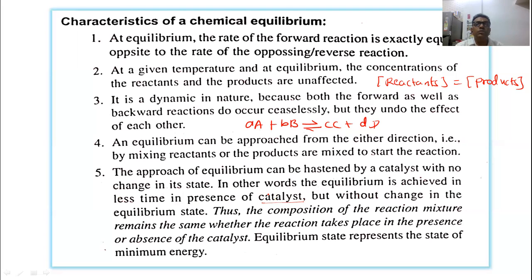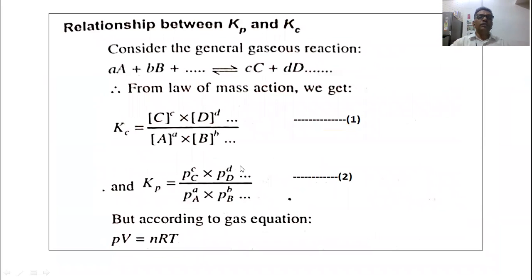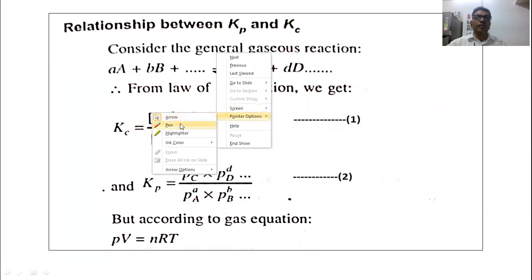Once again, chemical equilibrium is a dynamic stage at which the rate of the forward reaction is exactly equal to the rate of the reverse or opposite reaction. Now let us discuss this topic: the relationship between Kp and Kc.